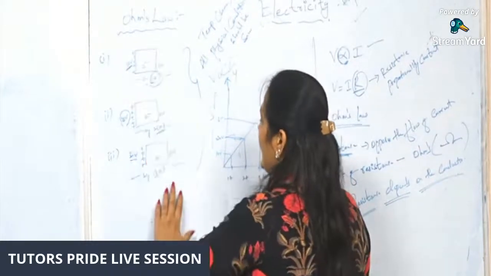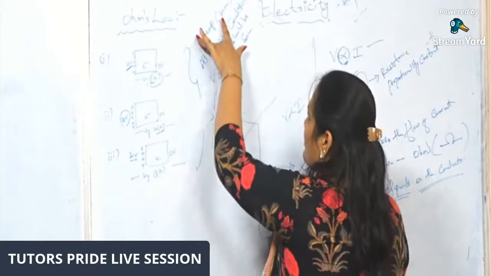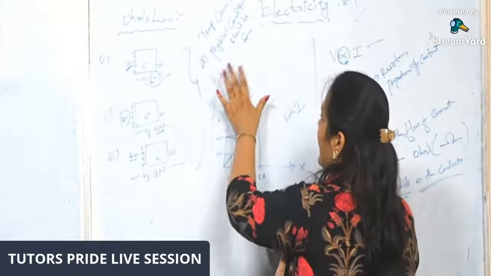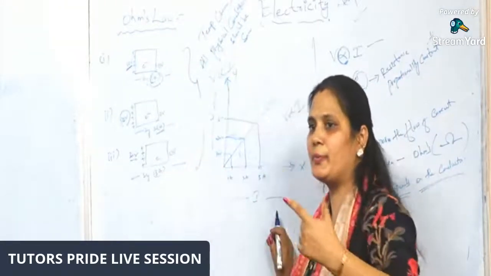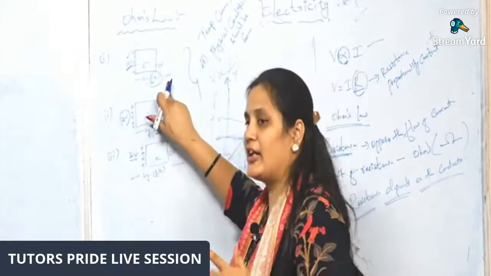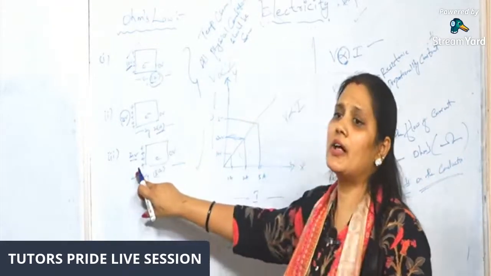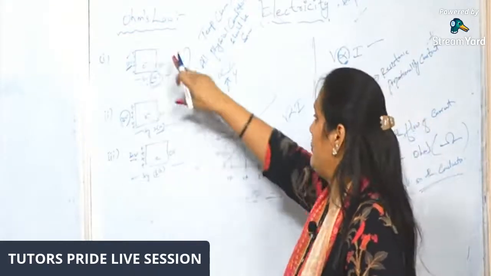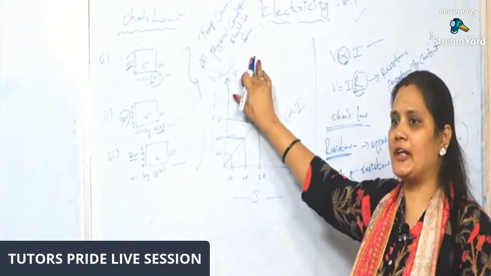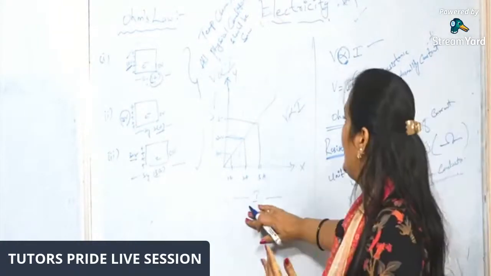In these three examples, the temperature and all conditions are the same. From the three examples, we observed that V is directly proportional to I. How can we say that? Because as I increased the potential difference, the current increased. When I doubled it, the current doubled. When I tripled it, the current tripled. So we can say that potential difference is directly proportional to I.